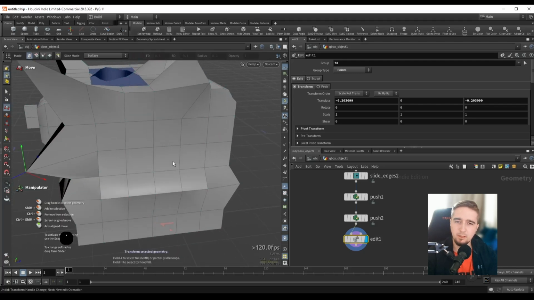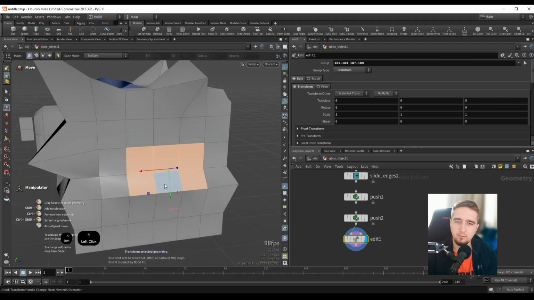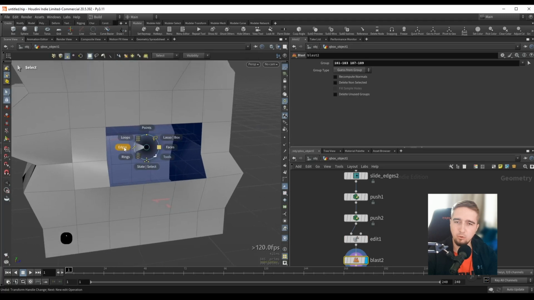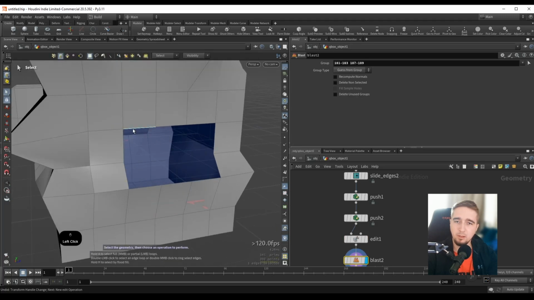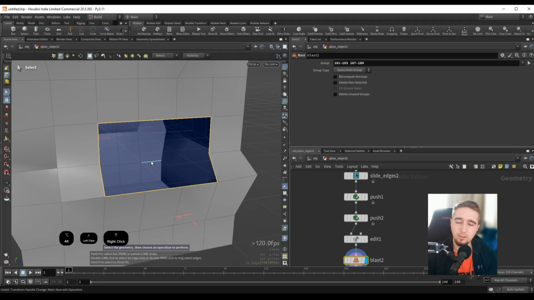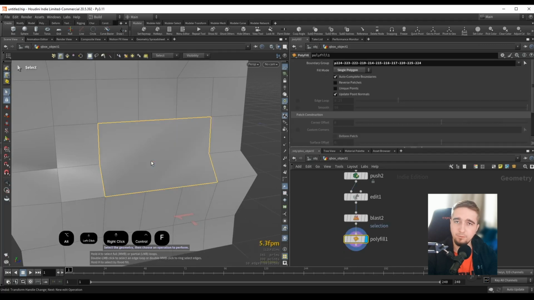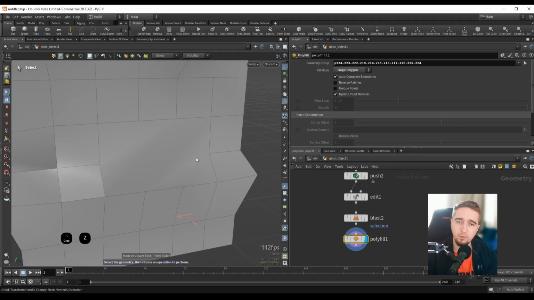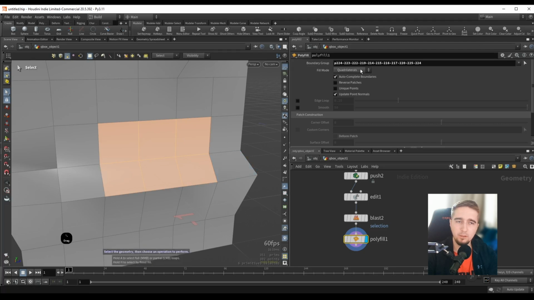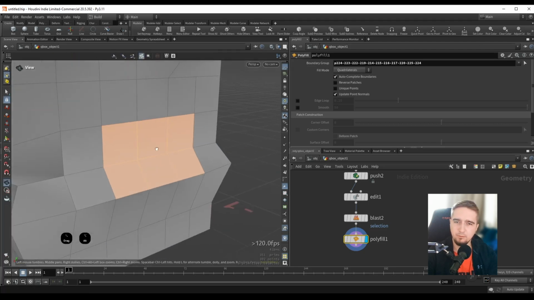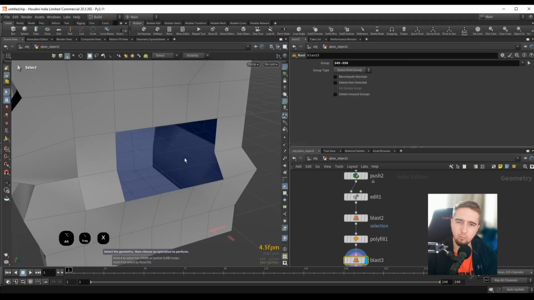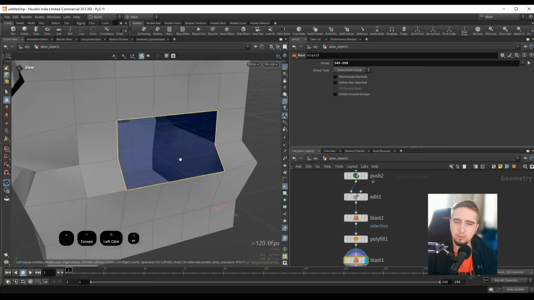So I can very easily go into faces, select all of the faces here, press X to delete. I can go inside edge mode, and let's maybe double click to create a border edge selection. I can press Control F, which will be fill, and fill comes with different modes as well. So if I hold down Z and move my mouse to the right, we can see the different algorithms that we have over here, and I'll select maybe this quadrilaterals mode, and this will very easily give us a fill selection.